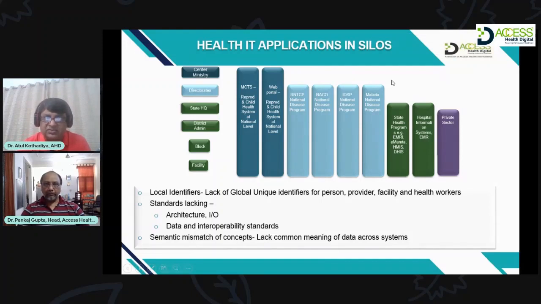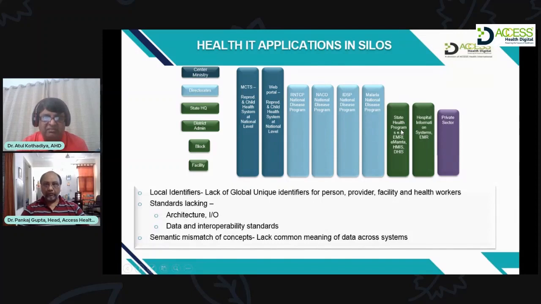So all these systems, whether in the private segment, whether a hospital information system or EMR, or a state health program, have huge data available in different software. But because systems are not interoperable, the data cannot be aggregated.